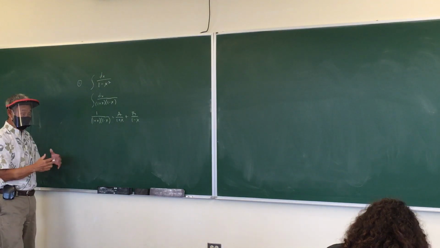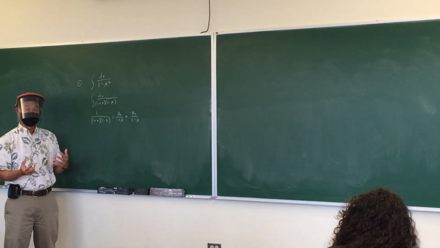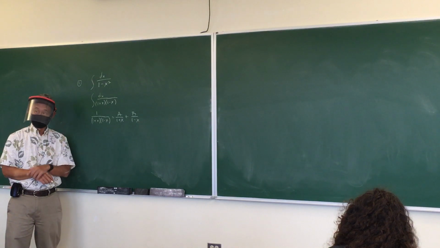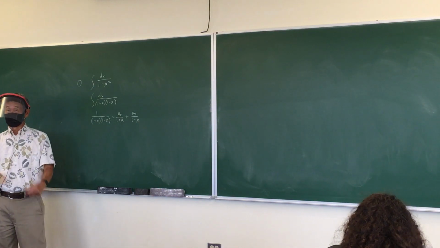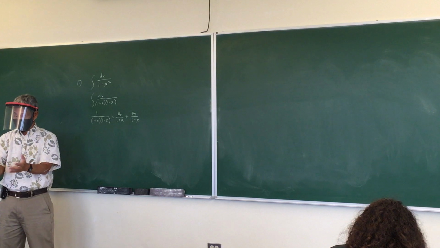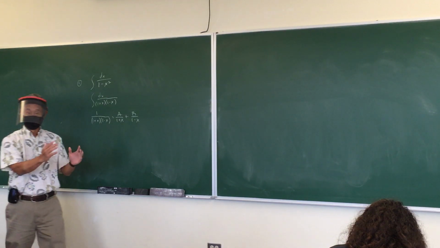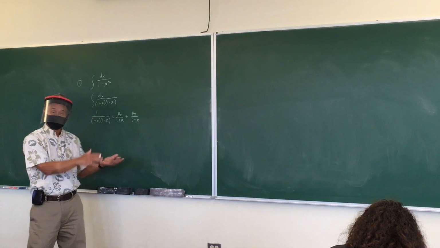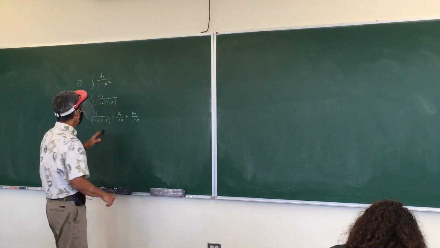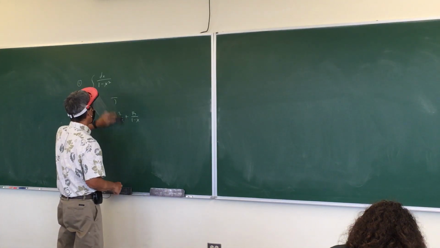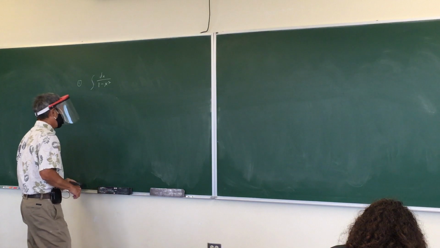So if you have a choice, which one is easier? I would say partial fractions is a little bit easier. But on the quiz, it's going to say use partial fractions to do these 2 problems, and then use trig substitution to do these 2 problems. So you're going to have to do it whichever way I tell you, if you want the full point.